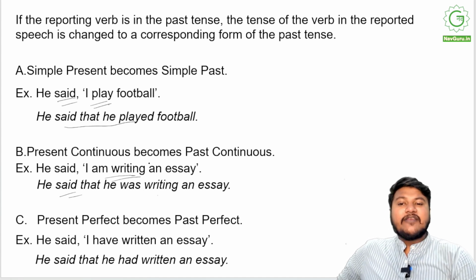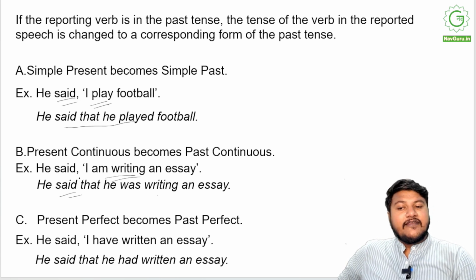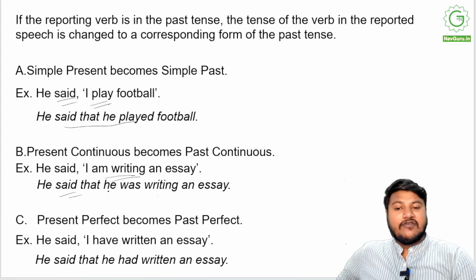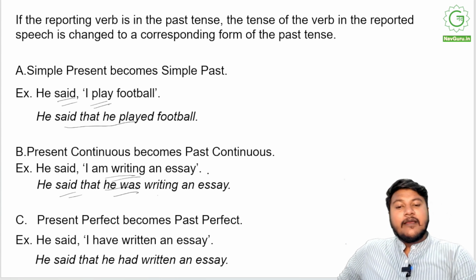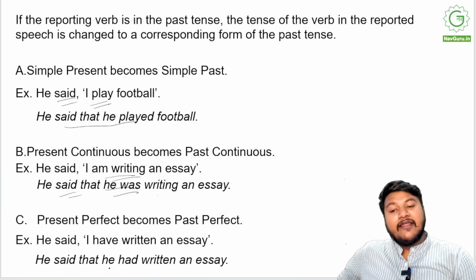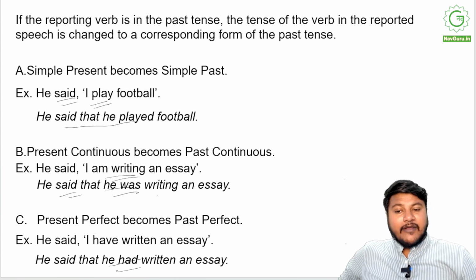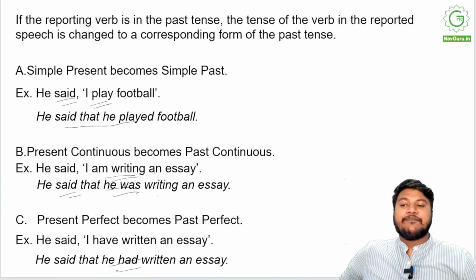Simple past becomes simple past. Present continuous becomes past continuous. He said, "I'm writing an essay." He said that he was writing an essay. Present perfect becomes past perfect. He said, "I have written an essay." He said that he had written. Whenever I use had, it becomes perfect, right? So present perfect becomes past perfect. He said that he had written an essay.